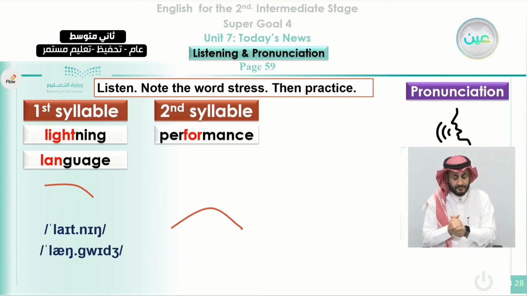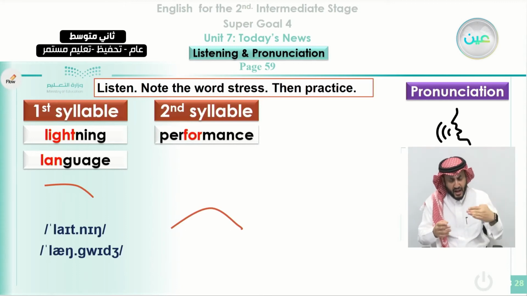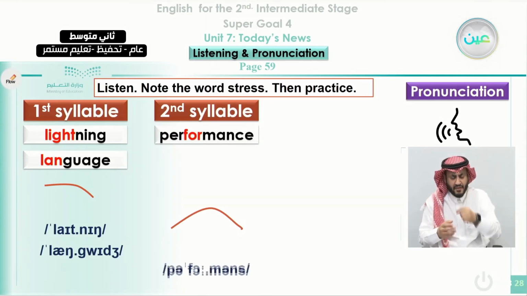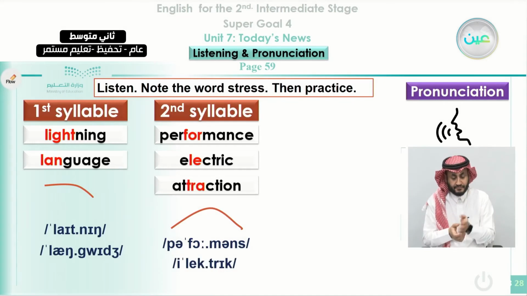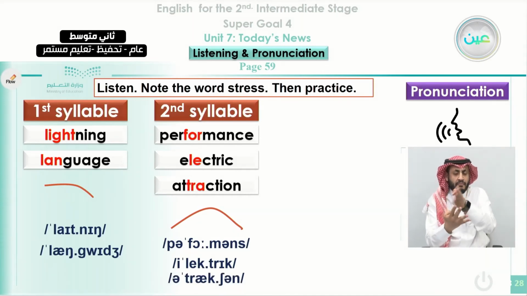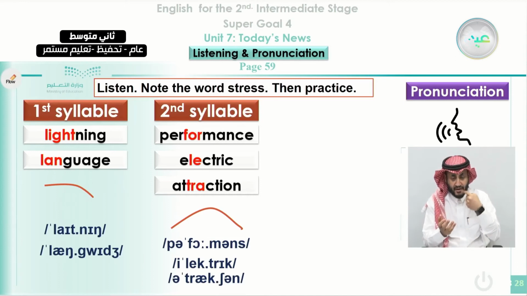You can see it in the red font here. So we say performance, performance. And also we have the other word that is electric, electric. Here we have 3 syllables, and we have the second syllable here stressed. So we say electric. And the third example of the stress on the second syllable is attraction, attraction. So here we stress the second syllable, which is written here in the red font.